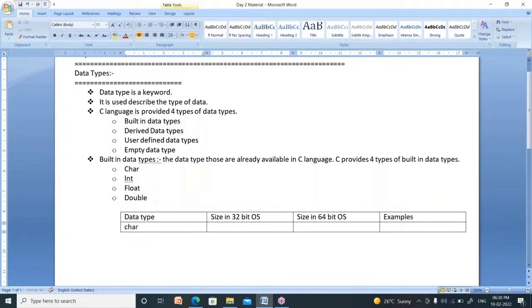Suppose the first data type is character.